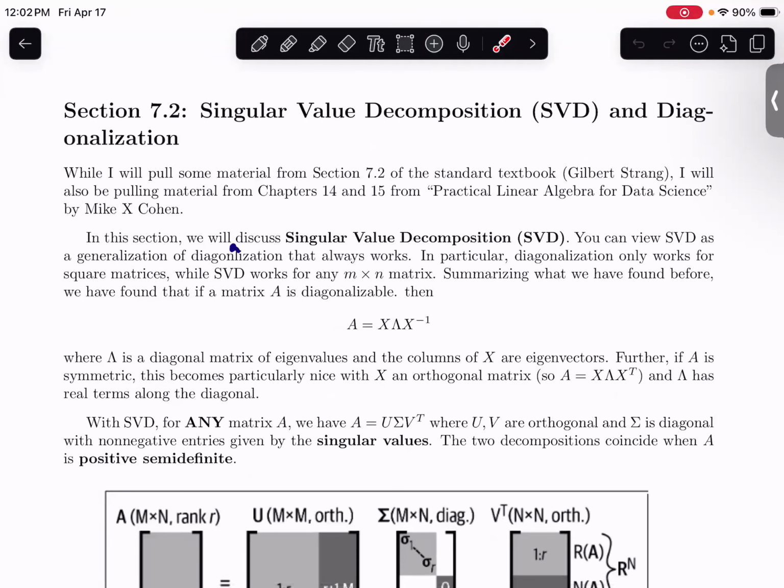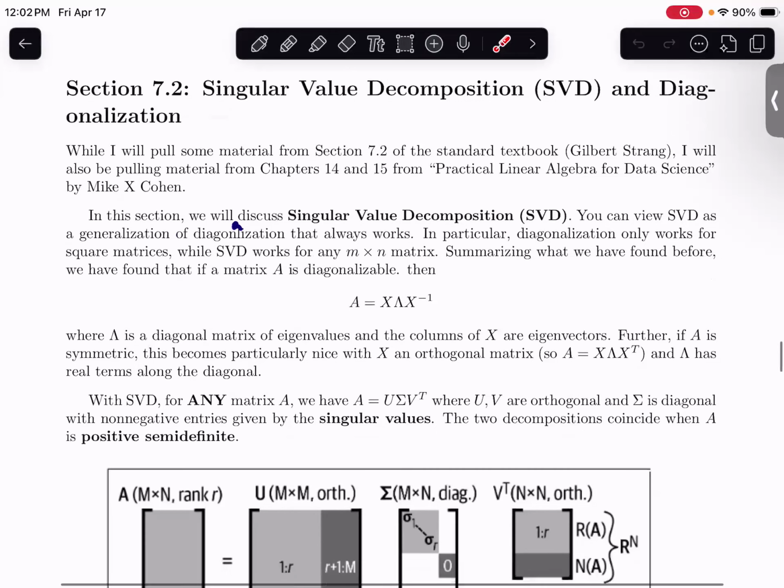So this singular value decomposition idea is very important. It's one of the most applied regions of linear algebra. For instance, when Netflix makes recommendations for users, it's using singular value decomposition technically. It's all over the modern world pretty much.